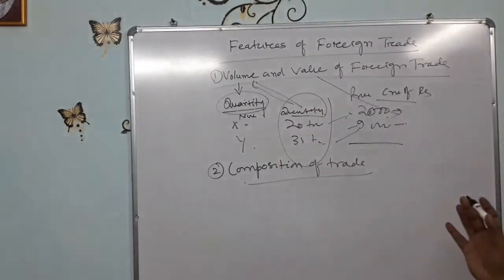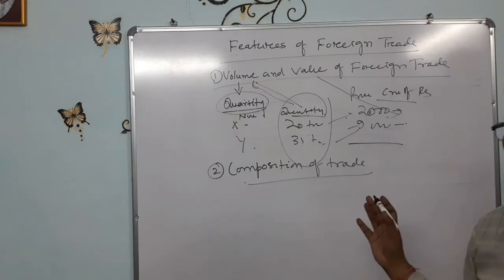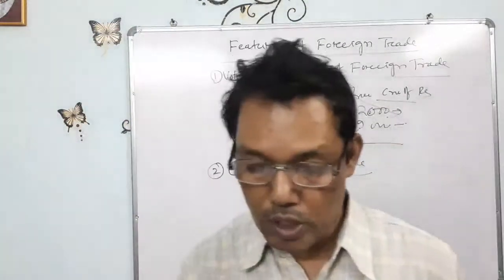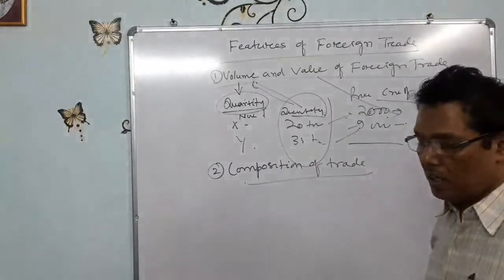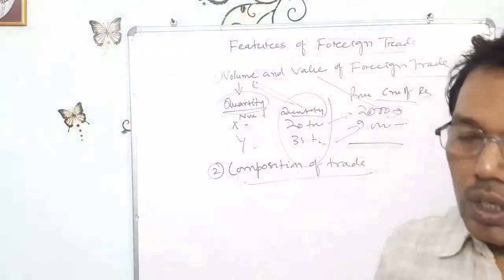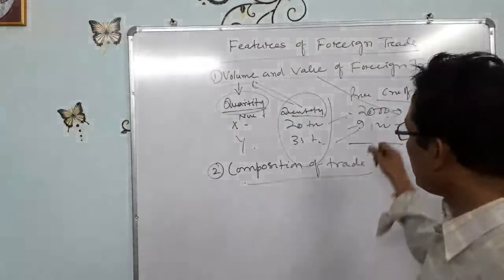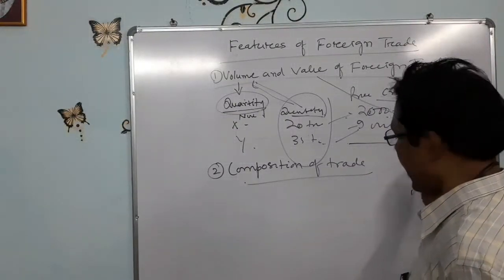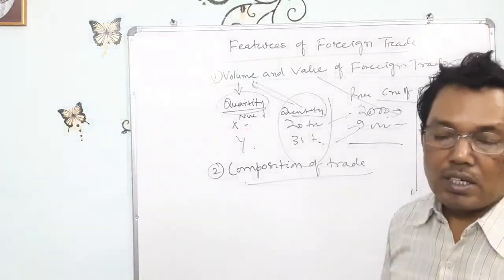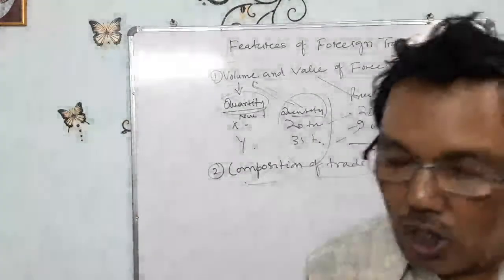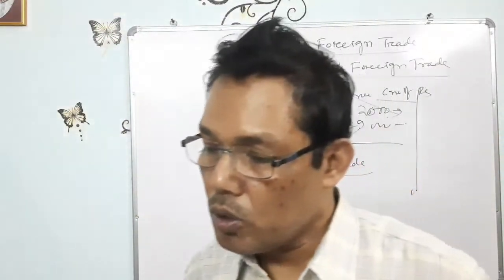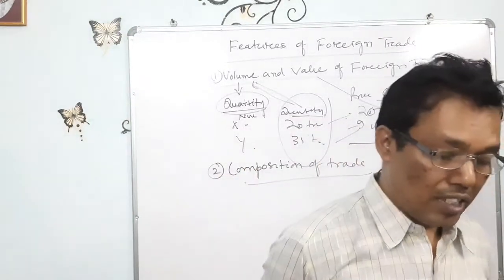You will see the chart of the different years or periods, different five-year plans, how much goods are imported, how much goods are exported, and you will observe clearly the total value of trade is increasing day by day for the different items. So this is the conclusion of value of trade and volume of trade: volume is also increasing and the value is also increasing.